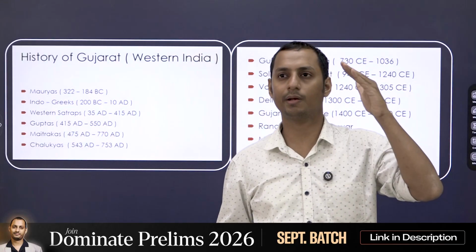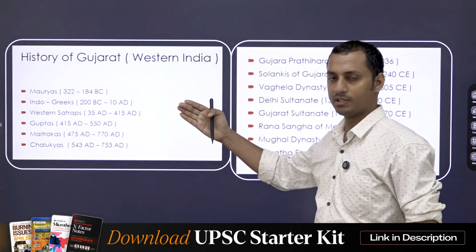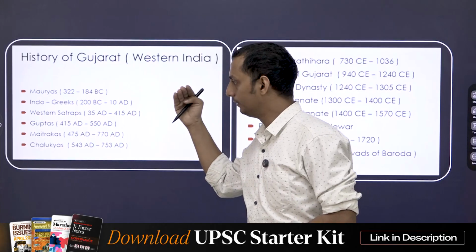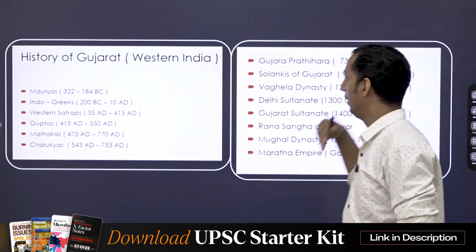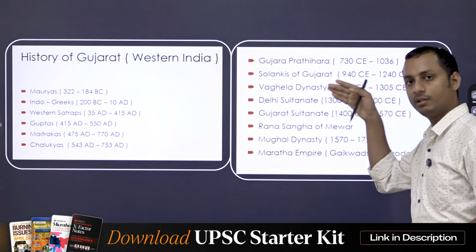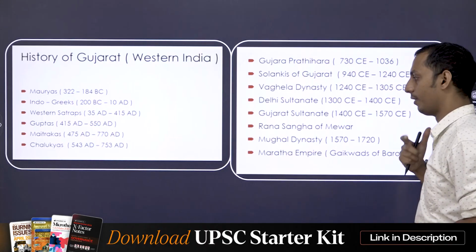Now, try to identify all the kingdoms that ruled Gujarat in a chronological manner. Let's say you had the Mauryas first, then the Indo-Greeks came, then the Shakas, then the Guptas, Maitragas, followed by Chalukyas, which was followed by Gurjara-Pratiharas, then the Western Chalukyas or the Solankis, then the Waghela, Delhi Sultanate, Gujarat Sultanate, then the Rana Sangha.